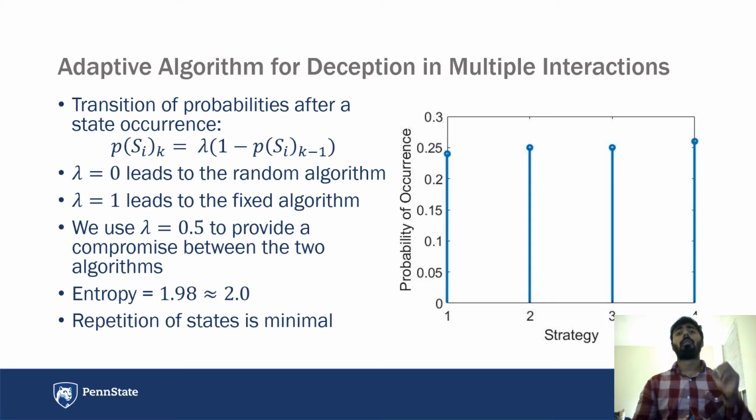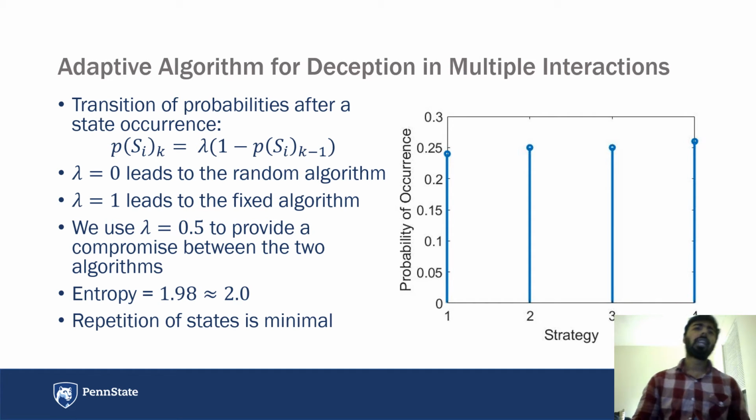At each interaction, whenever a state occurs, we transition some of the probability of that state to the other states that have not occurred or have occurred less than that particular state or strategy. There's a hyperparameter lambda, the transition parameter, that decides how much probability is going to be transitioned. At each interaction, there is still a chance of a state occurring, even if it has occurred multiple times before, but it's much lower. It's not 0 because it's not a fixed algorithm, and it's not 1 by 4 because of 4 states, because it's not a random algorithm.